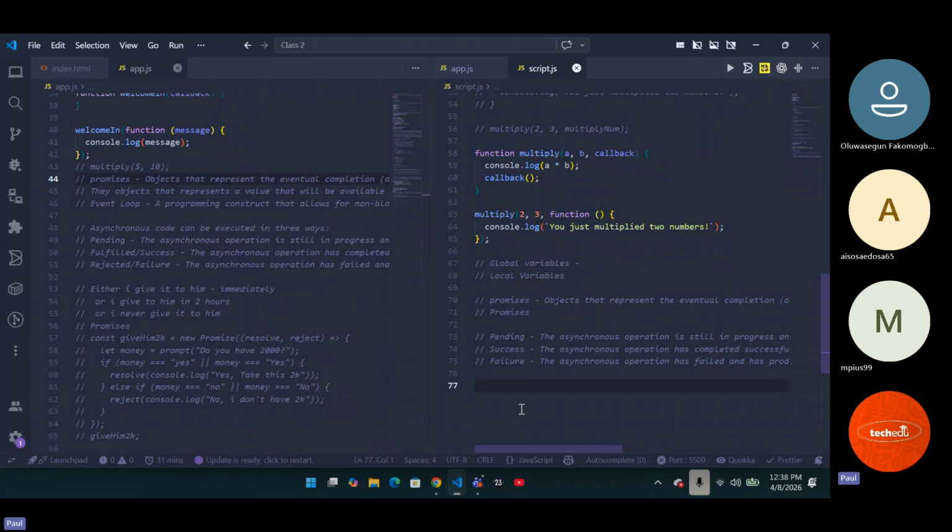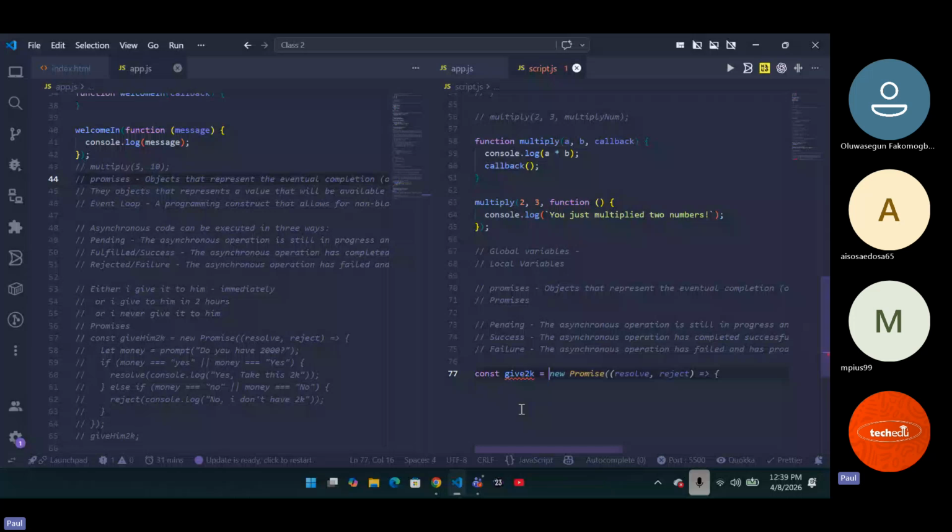So how do we do this? I can say, okay, let's create a promise. Let's create a function. This function is going to say, I want to give this person 2,000 naira. I think I used it in our last class. Let's say const give 2K.